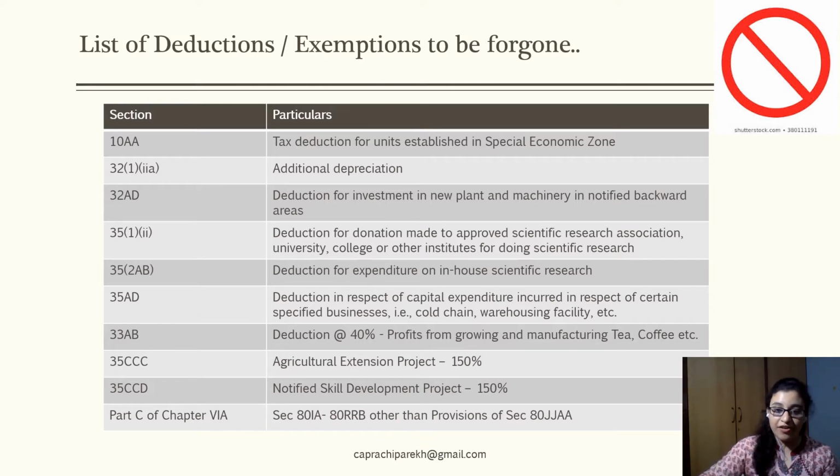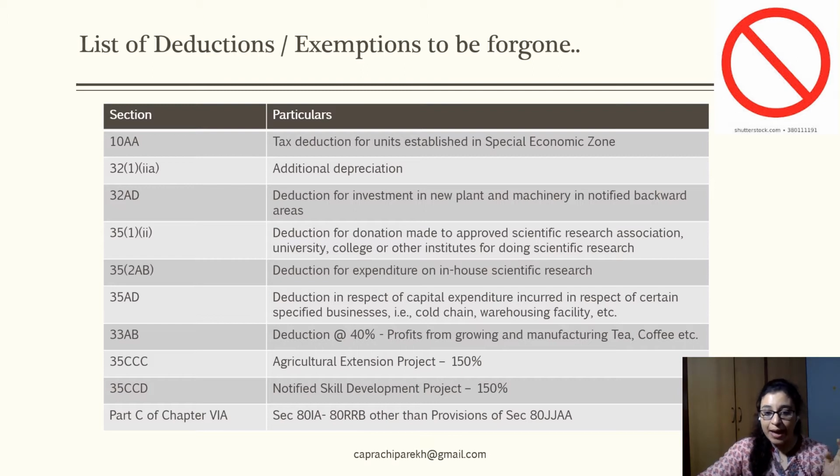The deduction for investment in new plant and machinery in notified backward areas under the provisions of section 32AD would not be applicable. Deduction for any donation made to approved scientific research associations, universities, colleges, or other such institutes for doing scientific research under the provisions of section 35(1) would not be applicable. Any deduction in respect of in-house scientific research related activities done by these companies would also not be available.